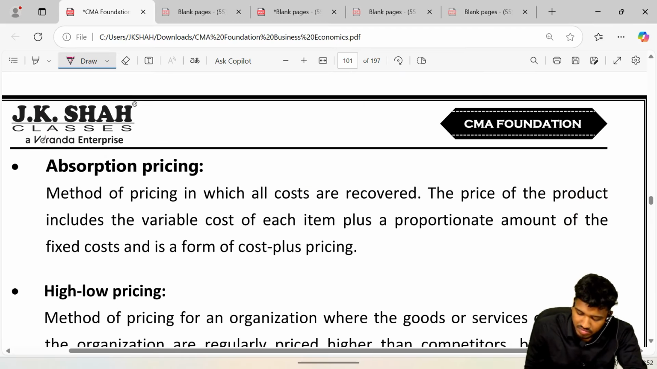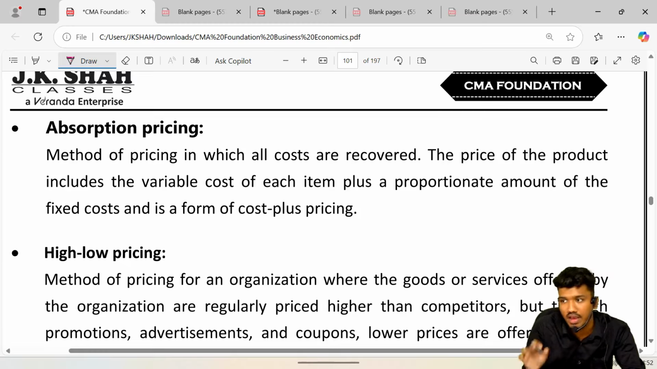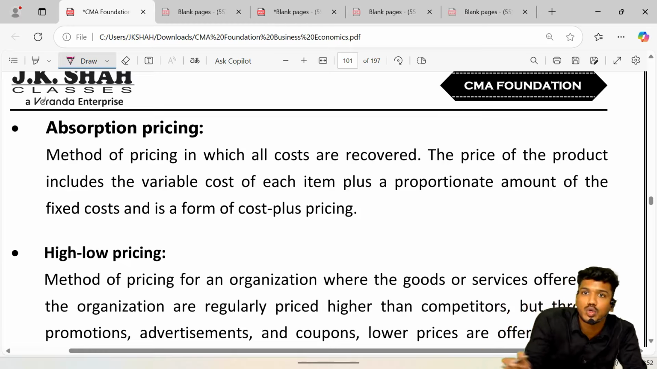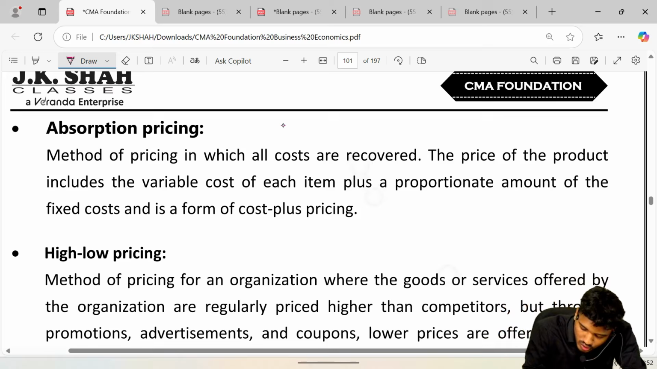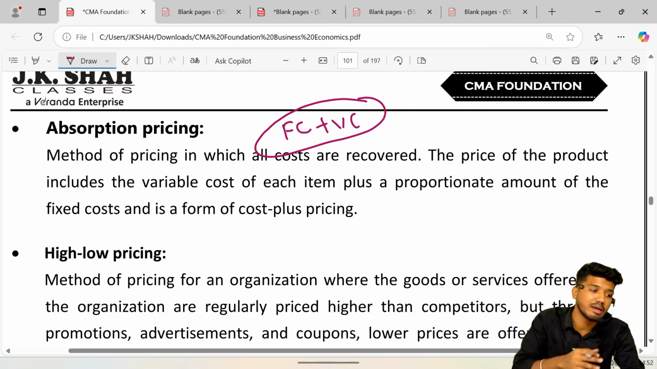Next, what is absorption pricing? Sir, absorption pricing means I am fixing the price at a level enough to cover all my costs. That is, it should cover my fixed cost plus variable cost. All the cost should be covered. It means I am fixing enough price that it recovers all my cost. It is called absorption pricing.